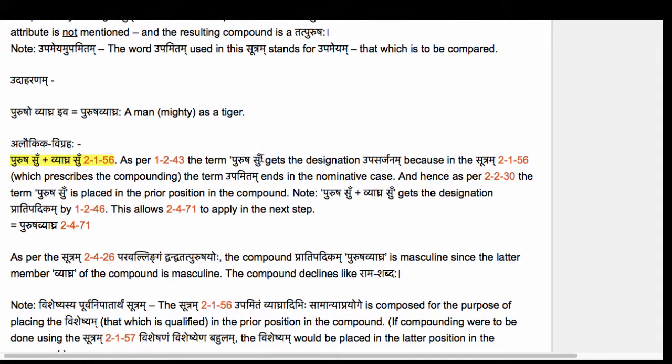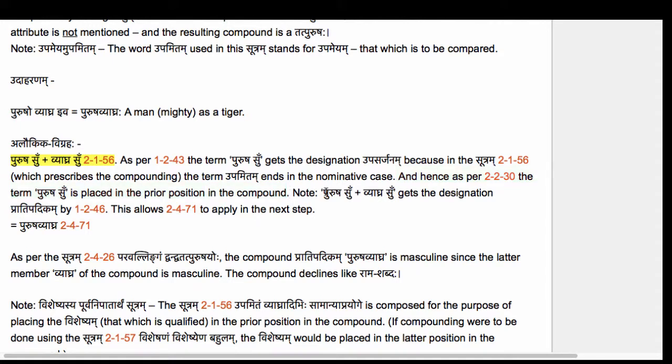Prathama Nirdishtam Samasa Upasarjanam: the term Purusha Su gets the designation Upasarjanam because in the Sutram 2.156, which prescribes the compounding, the term Upamitam ends in the nominative case. And hence, as per 2.230, Upasarjanam Purvam, the term Purusha Su is placed in the prior position in the compound.